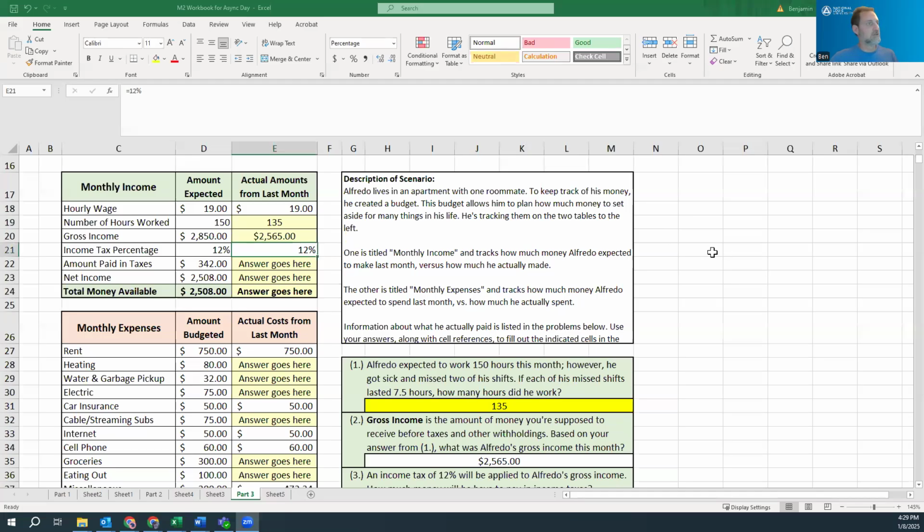Okay. So I've got my answer here. It's a little bit less than what I predicted, what Alfredo predicted. That makes sense because we lost some hours because of being sick. And now we're ready to go into the next part.